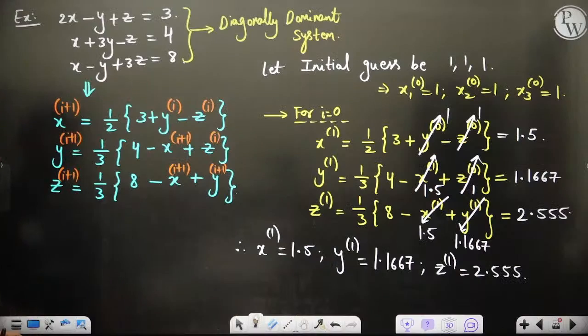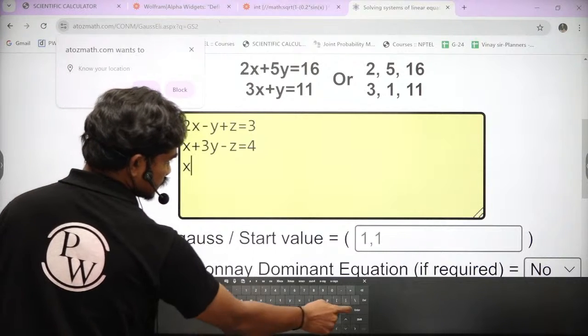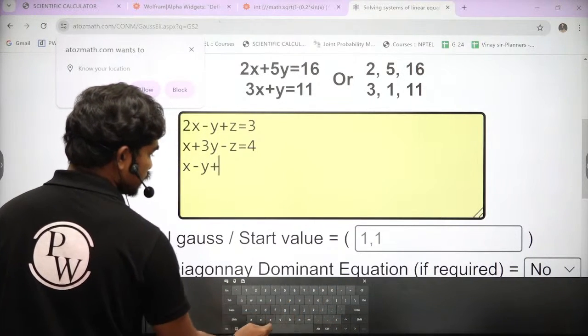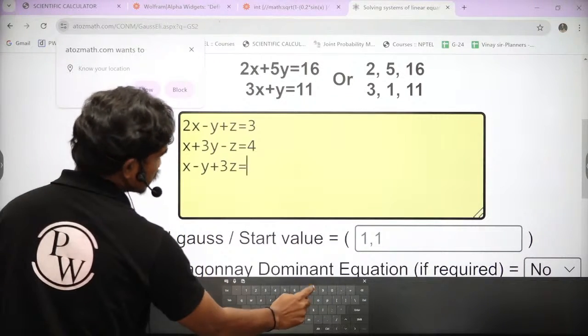Then what is the value? x minus y plus 3z is equal to 8. Good. x minus y plus x minus y plus 3z is equal to 1 minus 2 minus 1 plus 8. So this is 8. Okay.